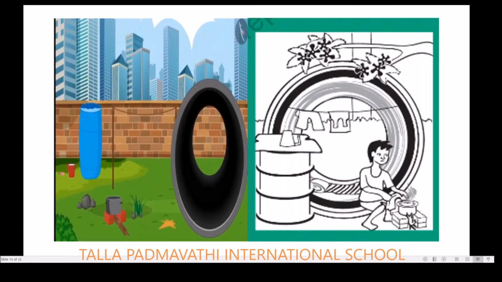Now, are you able to relate the pictures which you have seen before? As I have already said, there was a container which he used to store water. He was washing the clothes and cooking, and he had a carpet to lie down on in the pipe. He had a bathroom and a kitchen here, and a clothes washing area this way, and he was drying the clothes, and this was the area where he used to sleep, which he can call a bedroom. So this was the house of Chotu.